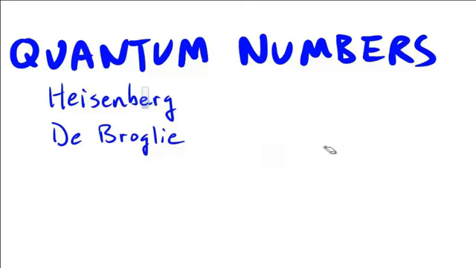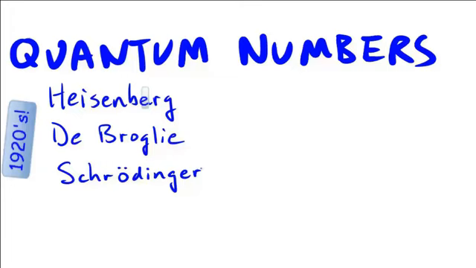And so then, with that in mind, we have Schrödinger. Erwin Schrödinger, with the umlauts. He came along and defined what the electron is doing inside the atom based on it being a wave and not a particle. And he defined what the electron is doing mathematically, and so we call that Schrödinger's equation.